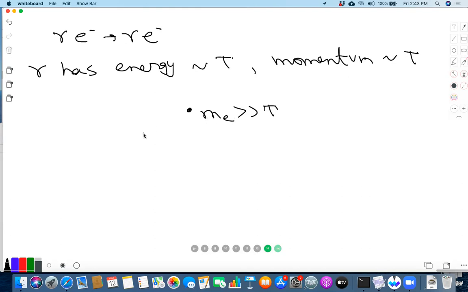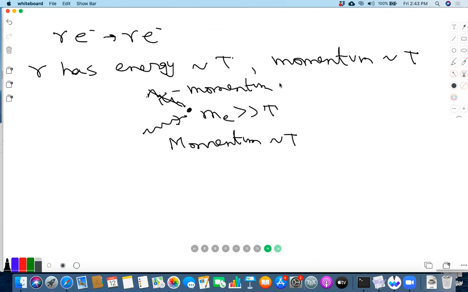Now imagine that a gamma falls in and scatters. So the incoming gamma has momentum of order T, and this is more or less stationary, so it gets reflected, and this also has momentum of order T. So the electron gets a momentum of order T.